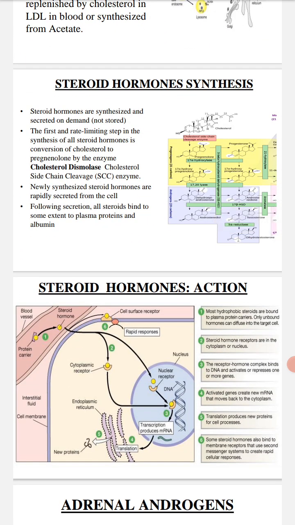Steroid hormone action. Most hydrophobic steroids are bound to plasma proteins. Only unbound hormones can diffuse into the target cell. Steroid hormone receptors are in the cytoplasm or nucleus. The receptor hormone complex binds to DNA and activates or represses one or more genes. Activated genes create new mRNA that moves back to the cytoplasm. Translation produces new protein for the cell processes. Some steroid hormones also bind to membrane receptors that use second messenger systems to create rapid cellular responses.